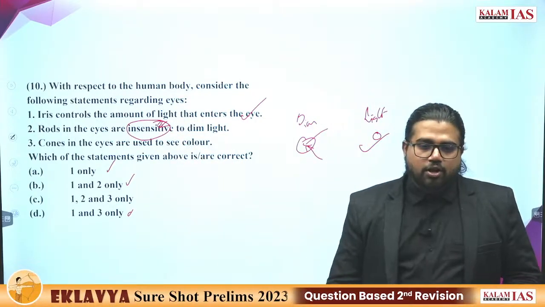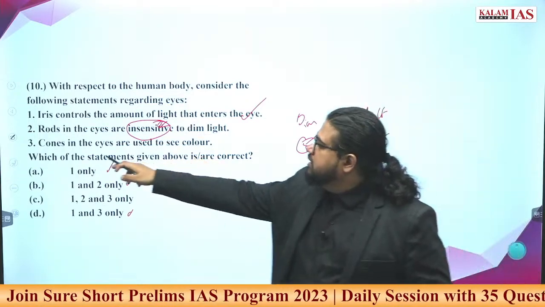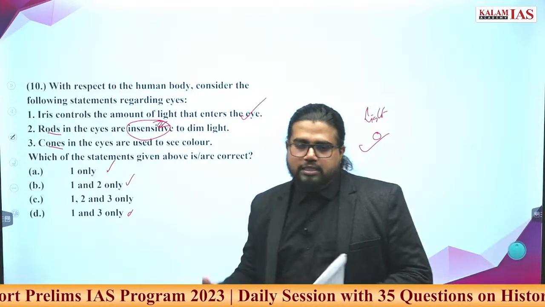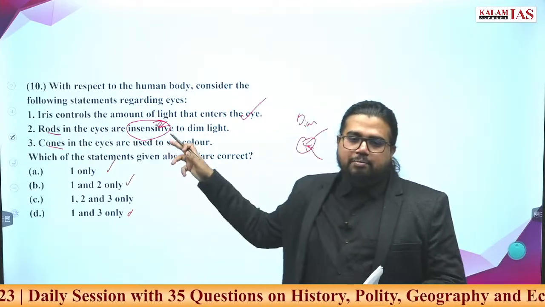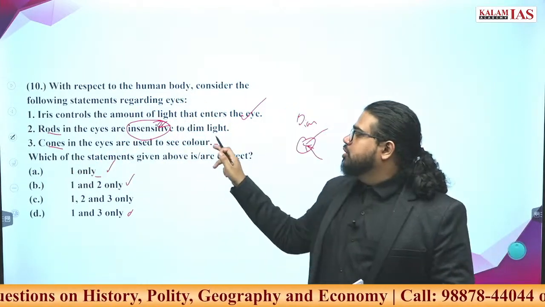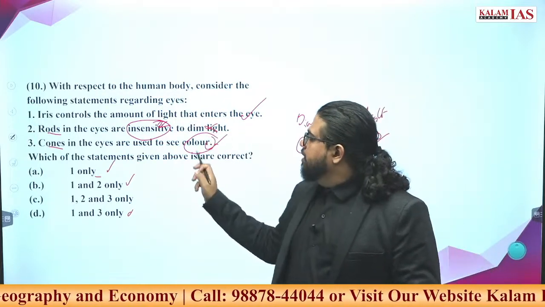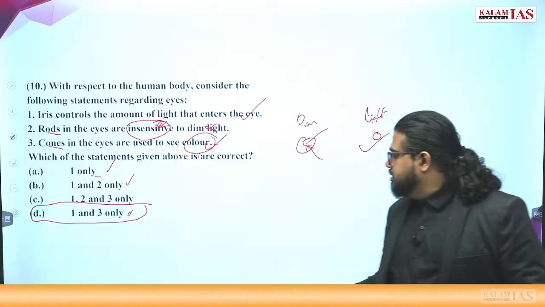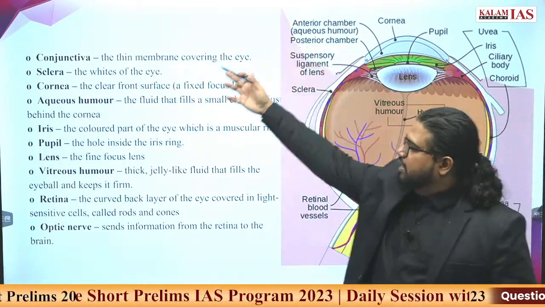Rods in the eye are insensitive to dim light. Insensitive is wrong. Rods and cones are parts of the photosensitive part of the eye. And what is the role of rods? To capture dim light vision. While cones, what is their role? To capture color. This statement is correct. This is incorrect. 1 and 3 is the correct answer. D is the answer.